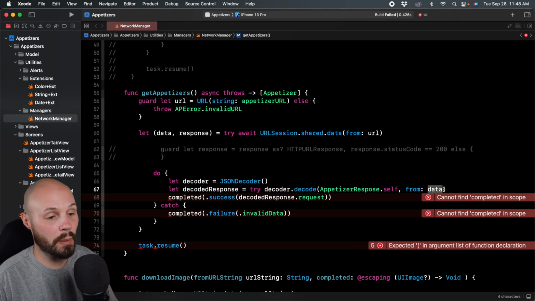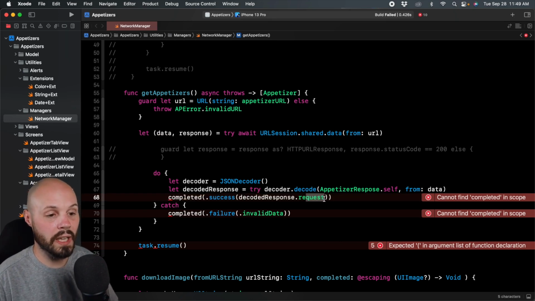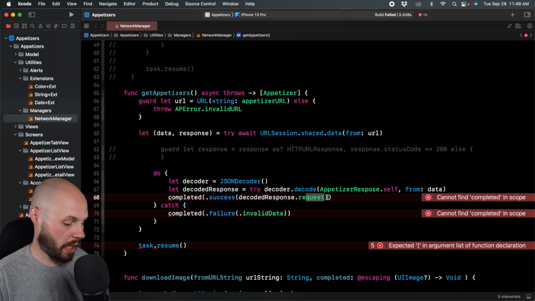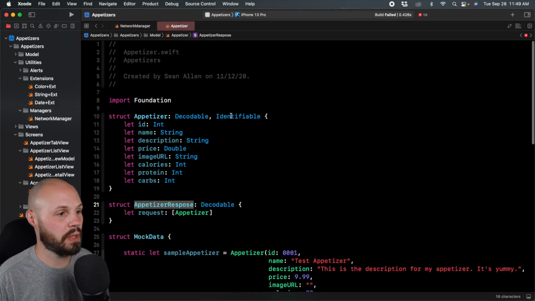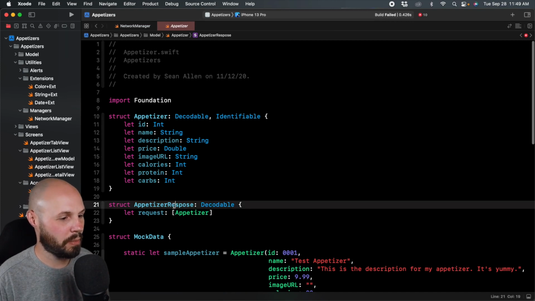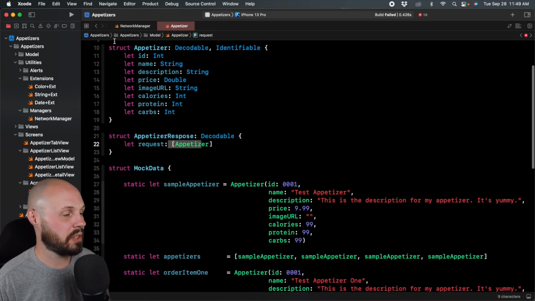And this data is not optional, so we have it right here. And then I don't need the completion handler, right? Don't need that. But before I delete it, remember, decodedResponse.request is our array of appetizers. Just for a refresher, if I command-click into AppetizerResponse, which I misspelled, "Respose", I won't fix it now because that'll derail me. But you see the request is the array of appetizers.